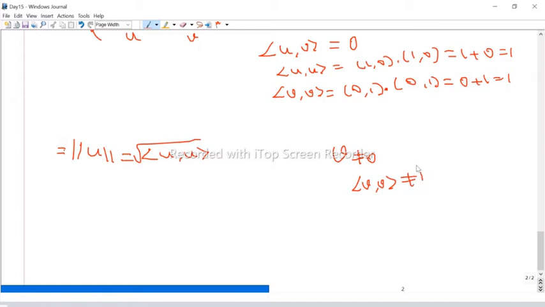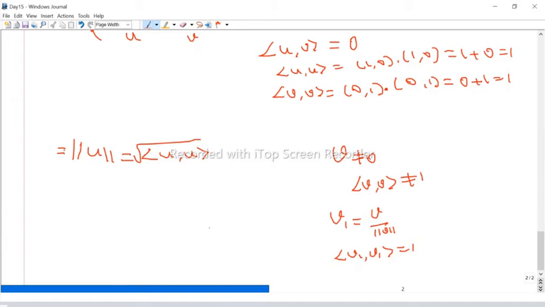But we can define a new vector v1 as v by norm v. Now the inner product of v1 comma v1 should be 1. The new vector v1 is orthonormal, but the old vector v is not.